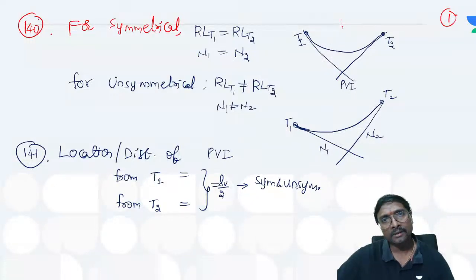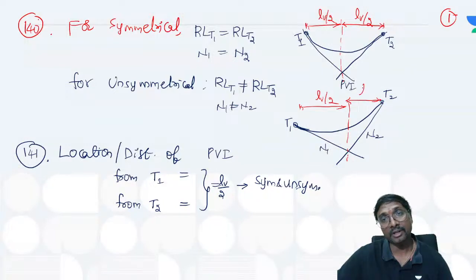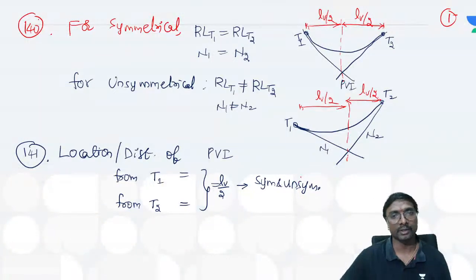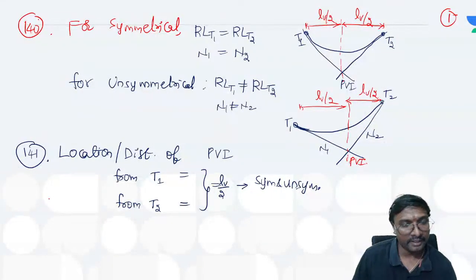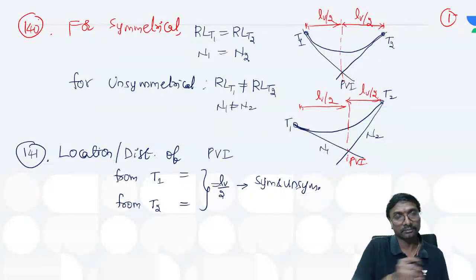If you just observe, this is your center. So this is your Lv/2, and this is also your Lv/2. From the first tangent point to here is Lv/2, and from here to the second tangent point is also Lv/2. Got it? This is your point of vertical intersection. Clear now? We'll write more here itself.